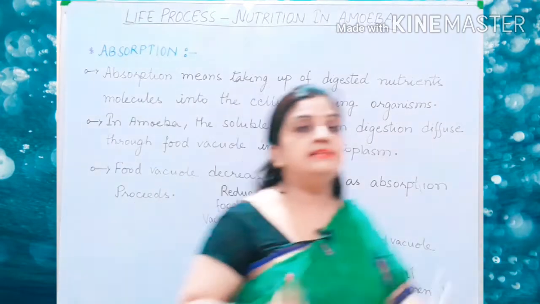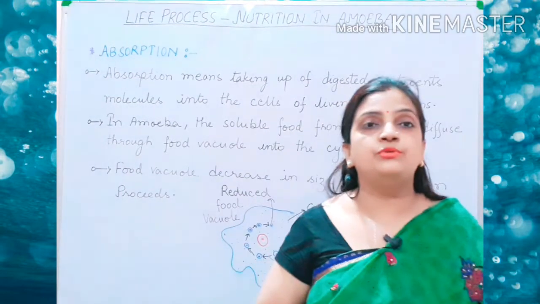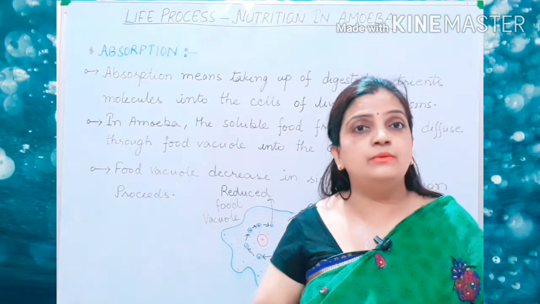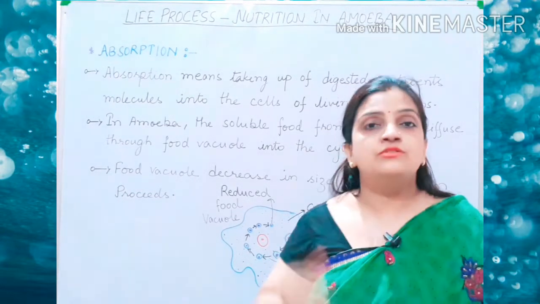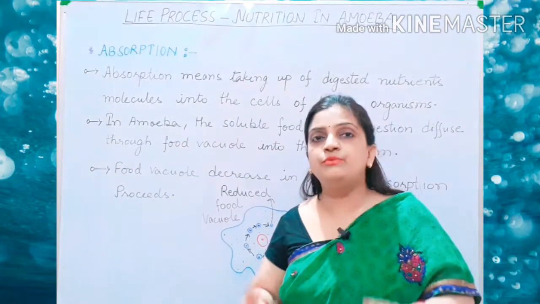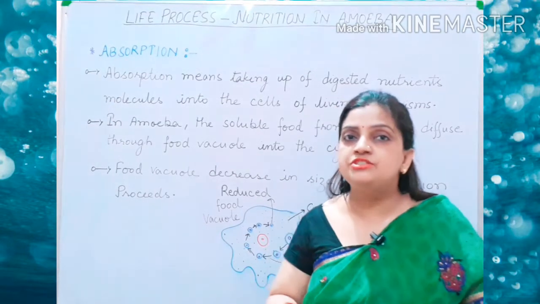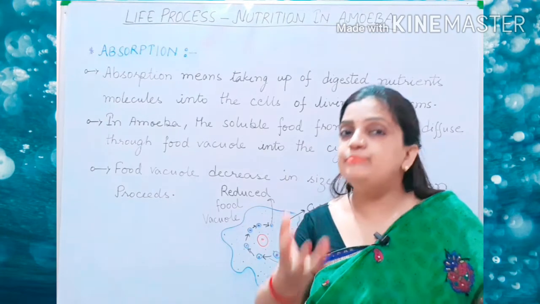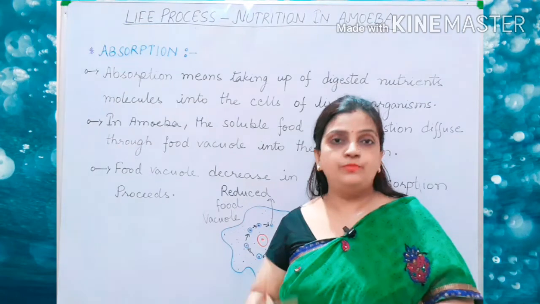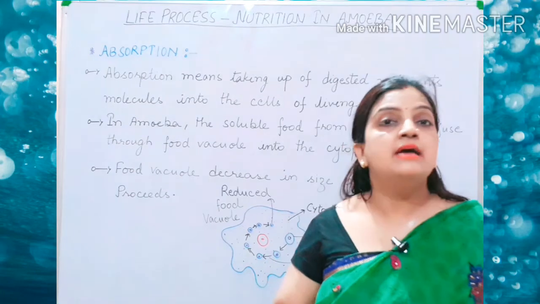This helps the soluble, diffusible food molecules get absorbed completely inside the unicellular amoeba. So with the cyclosis movement, the whole food vacuole is absorbed very nicely, so that the energy from the food vacuole can be consumed by the amoeba. Hope children, you have understood the process of absorption. Now I will be moving to assimilation.